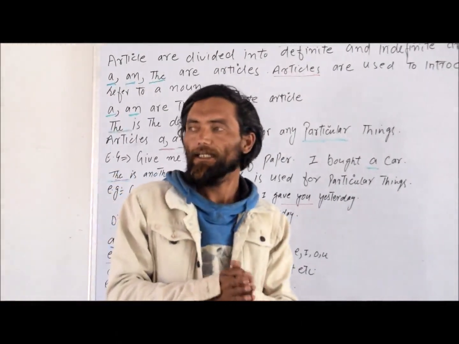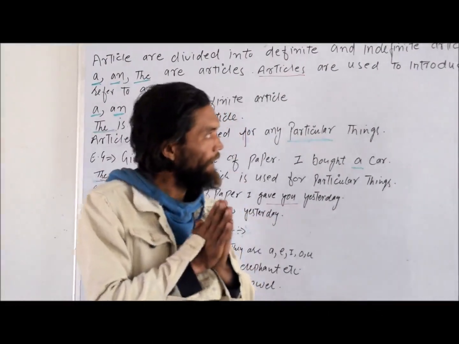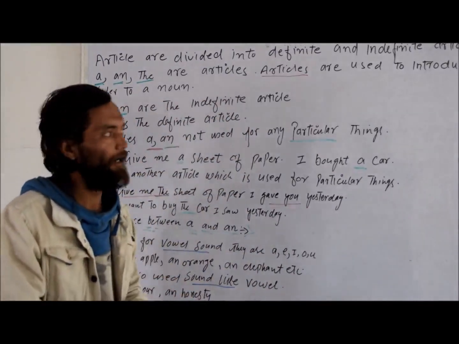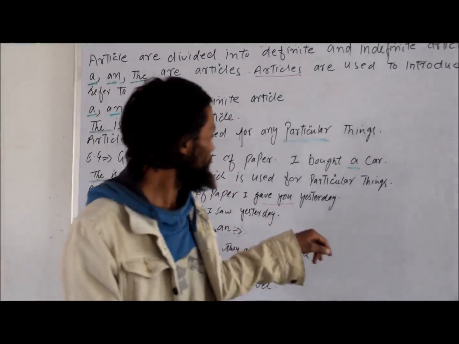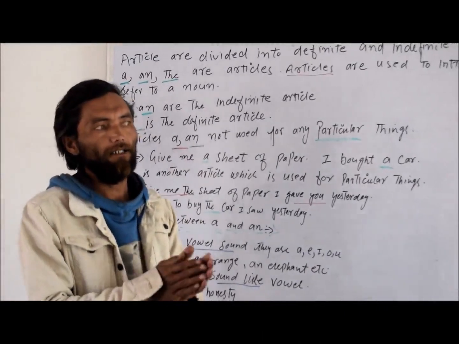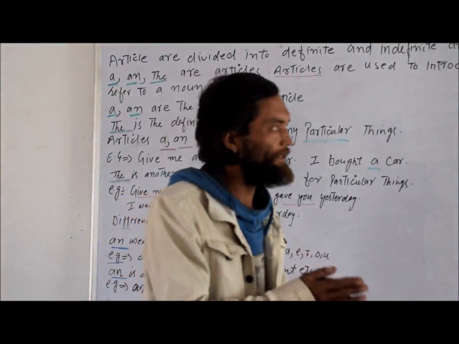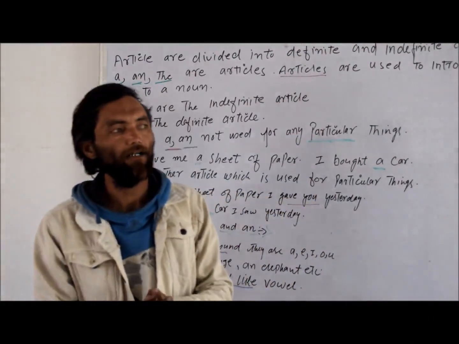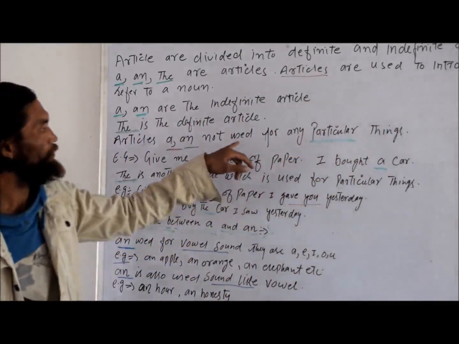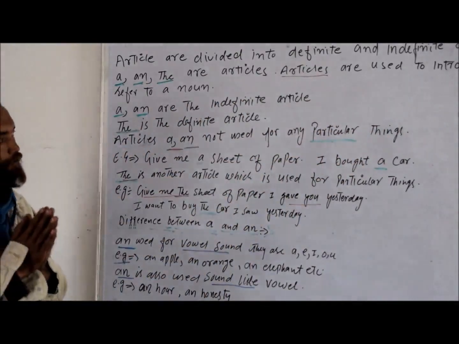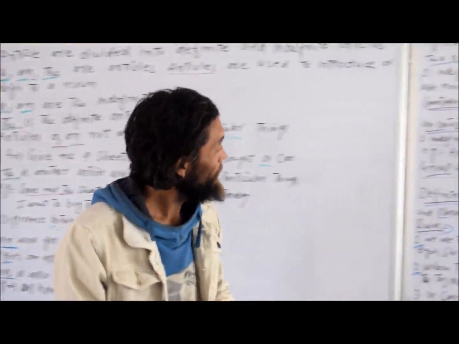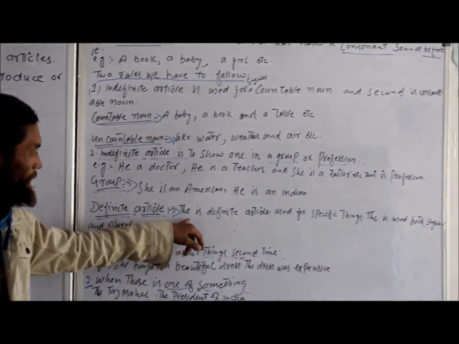Definite article is the. Indefinite articles are a and an. Definite articles are used to show a particular thing, while indefinite articles are used to show no particular thing. So we can write here the rules of definite articles.